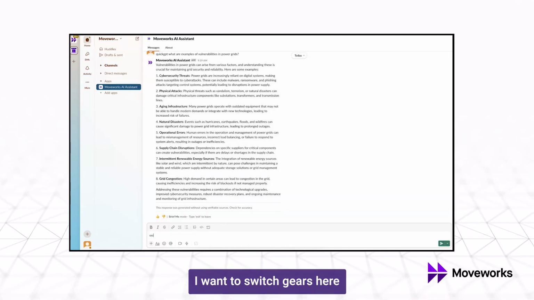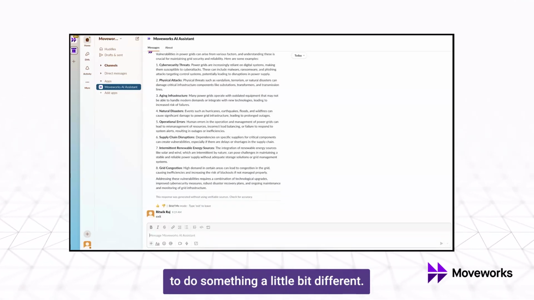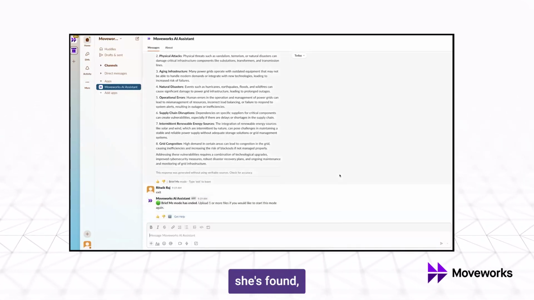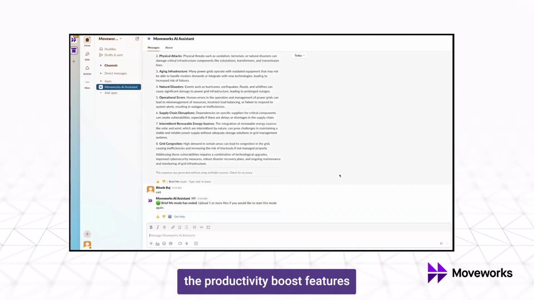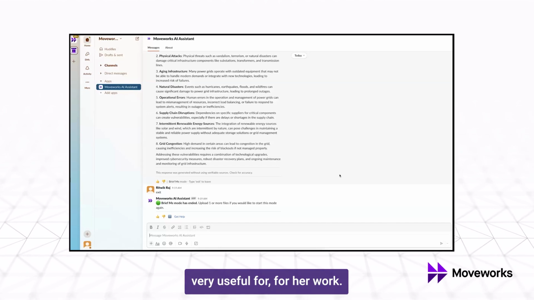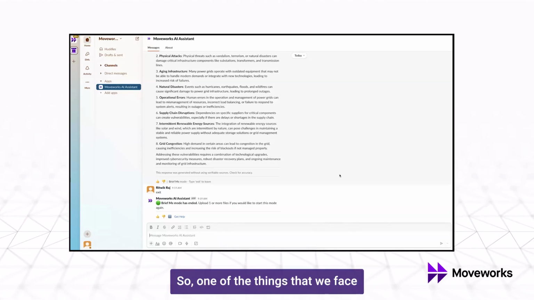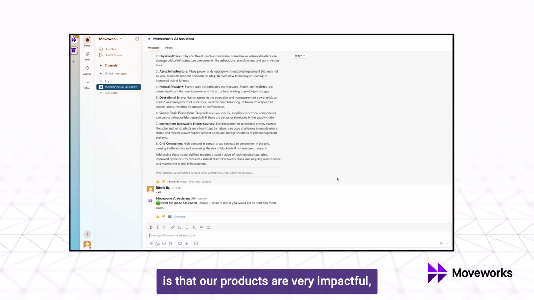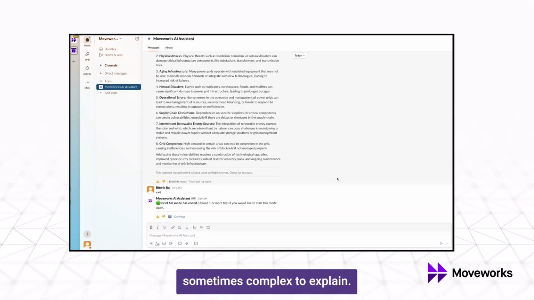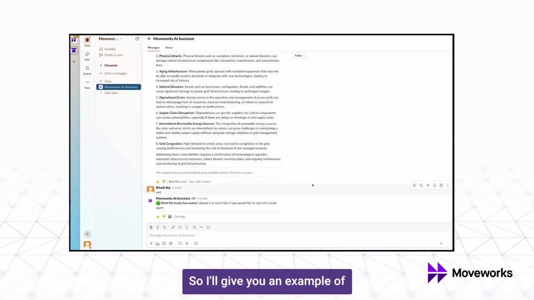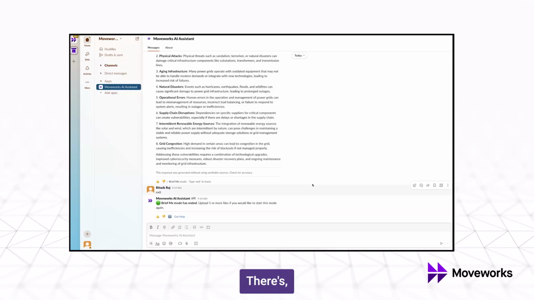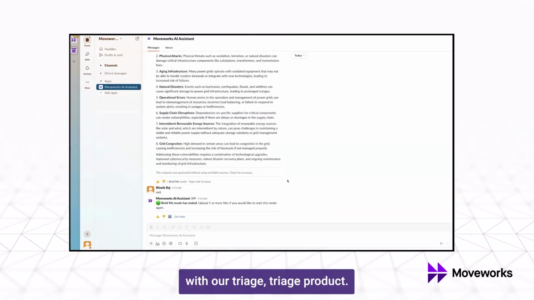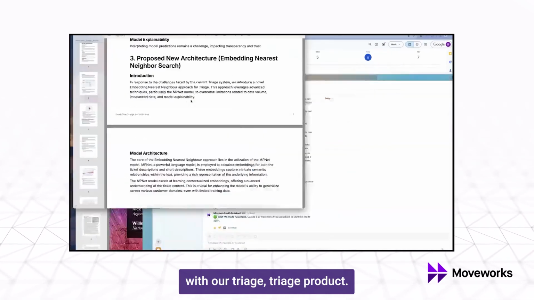Now, I want to switch gears here to do something a little bit different. Teresa mentioned earlier that she's found the productivity boost features very useful for her work. So one of the things that we face on a day-to-day basis is that our products are very impactful, but they are sometimes complex to explain. So I'll give you an example of such a product. Some of you may be familiar with our triage product.